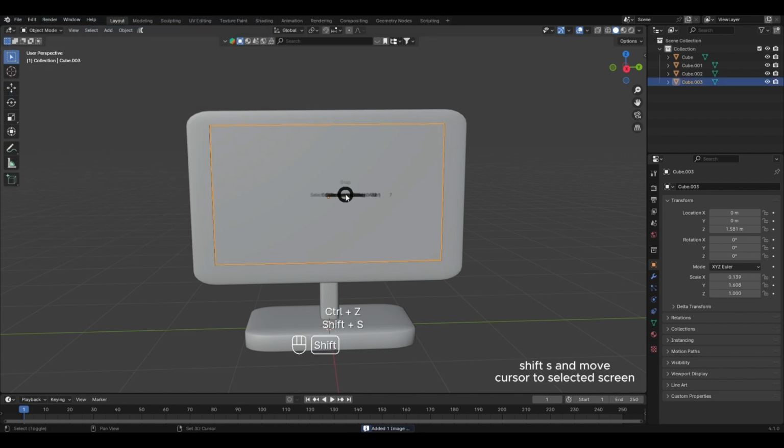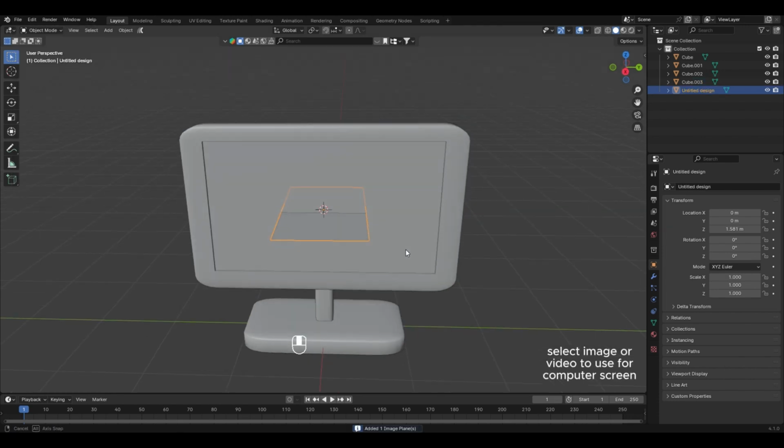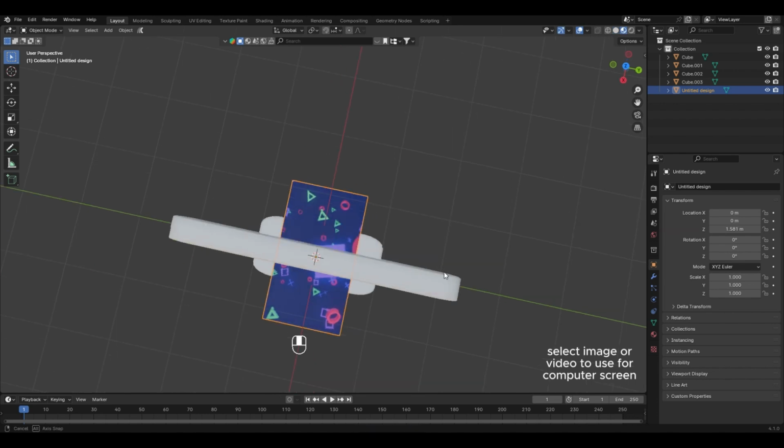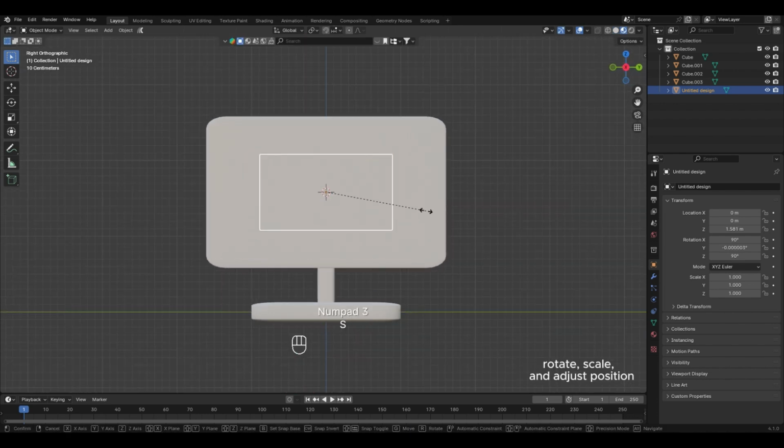Press Shift S and move the cursor to the selected screen. Go to File, Import, then Images as Planes. Select the image or video to use for the computer screen. Rotate, scale, and adjust the position.